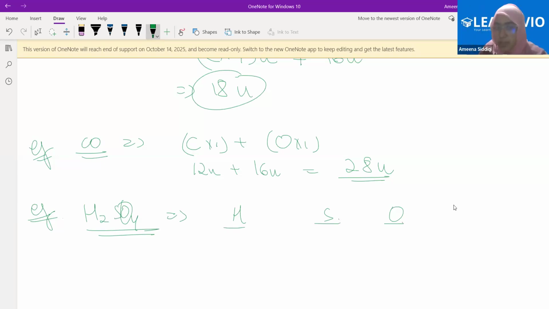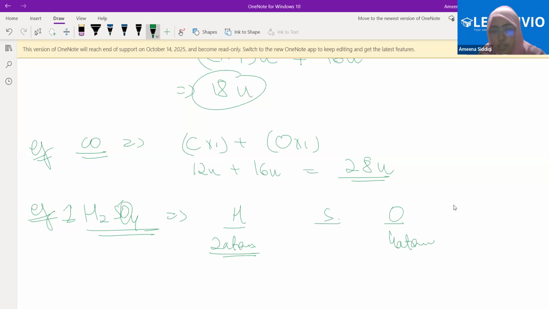in this molecule of this compound, right? We have 1 molecule of this compound here. First of all, know this, 1 molecule of this compound here. Umayma, how many atoms of the hydrogen element? 2 atoms. Ali, how many atoms of sulfur element? Abdullah, how many atoms of oxygen element? 4. How many atoms of the oxygen element present here in 1 molecule? 4.